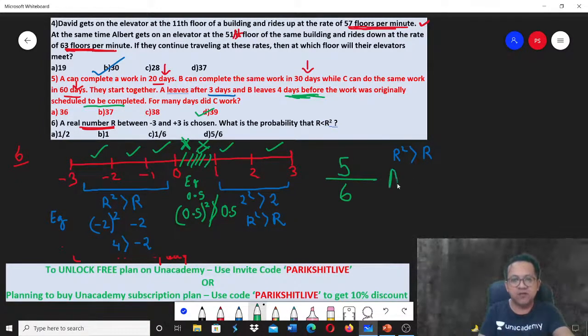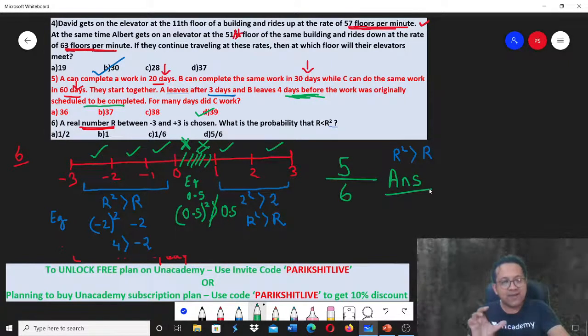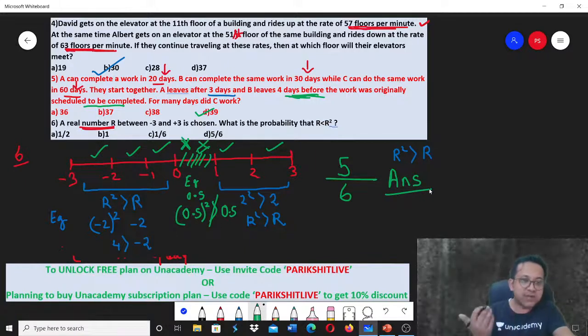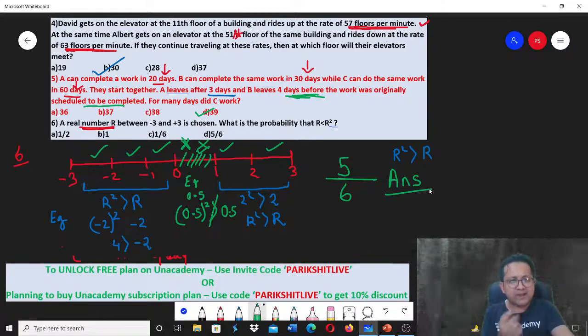So how much is your answer? 5/6, right? Why did I take the number line? Because it considers real numbers. You have to consider values like 0.2222223 or 1.666698. All such numbers have to be considered. So you just can't consider 0, 1, 2, 3. You have to consider all decimals and every point between -3 and +3. Hence, the best way of doing this is via a number line. Clear? Good. I hope you understand.